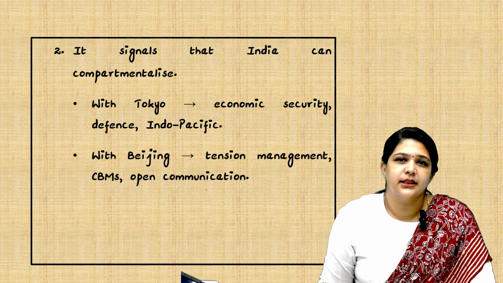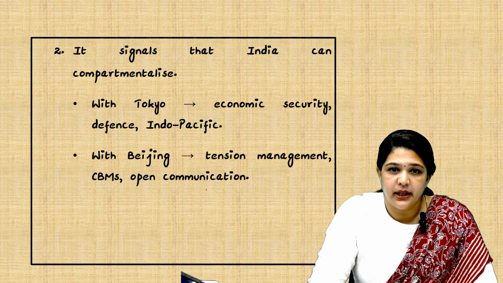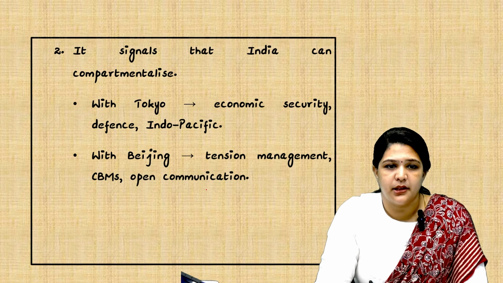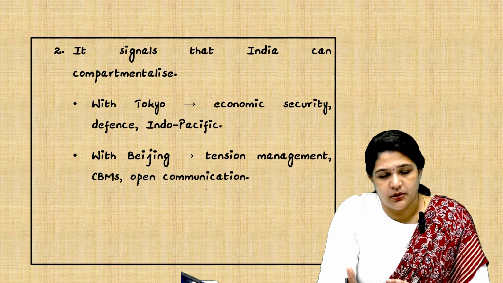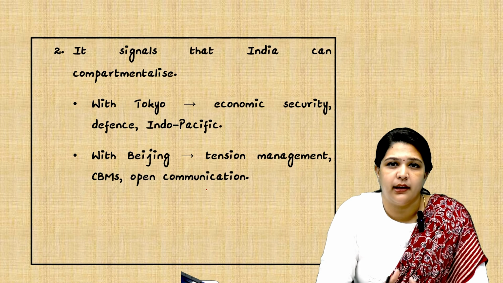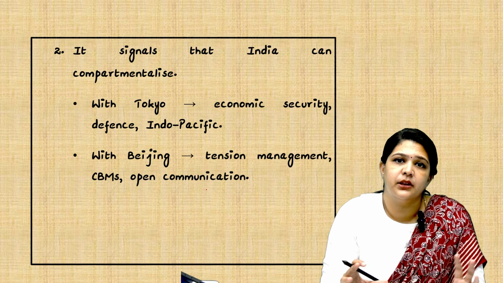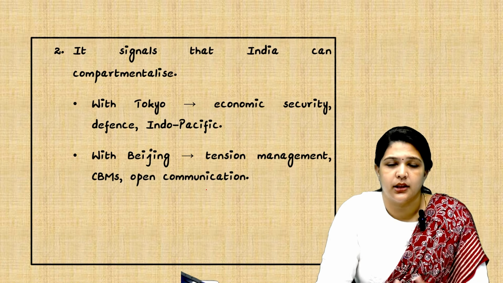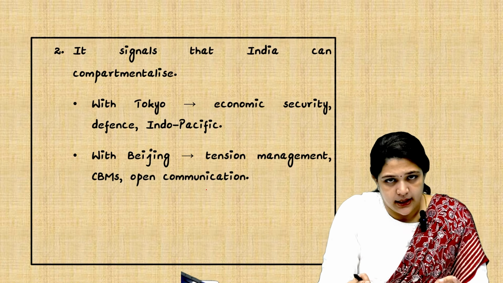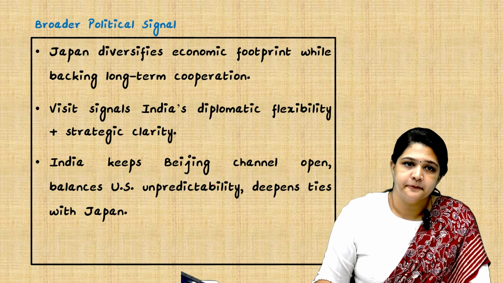And also it signals that India can compartmentalize. With Tokyo, we have economic security, defense, Indo-Pacific. With Beijing, we have tension management, CBMs, open communication. So here we are trying to manage both. Japan and China themselves do not have a very smooth relationship, but still we are maintaining the relationship with these two countries, even though they are not good with each other. So that is the concept. We can compartmentalize. We will not let one relationship impact the others. That is what we are trying to convey.